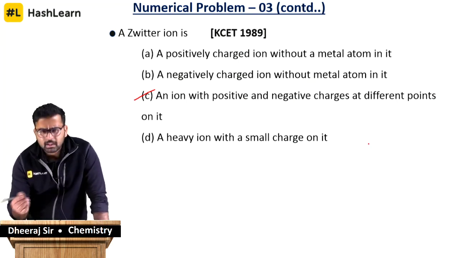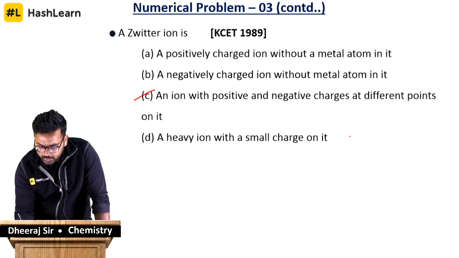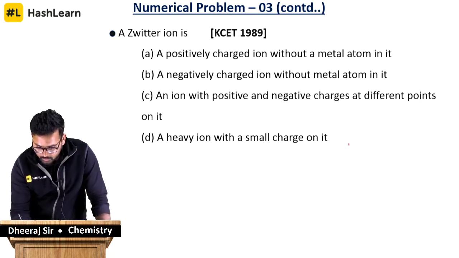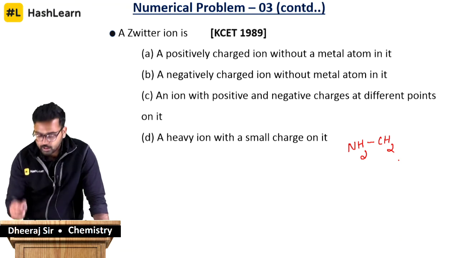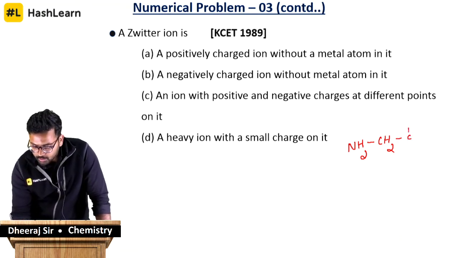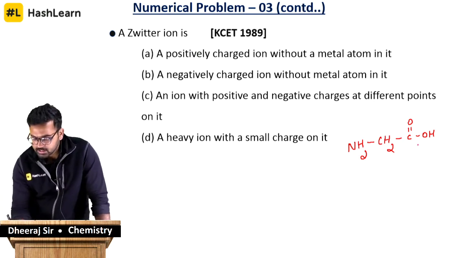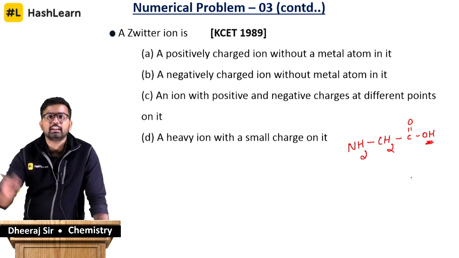If you take a basic amino acid, I'll start with the glycine molecule that we were talking about yesterday. Take an NH2 group. To this is attached a carbon, and to the carbon there are 2 hydrogens attached, and you have a carboxylic acid group attached. We know that carboxylic acid groups are strong acids, so it's going to give away the proton.